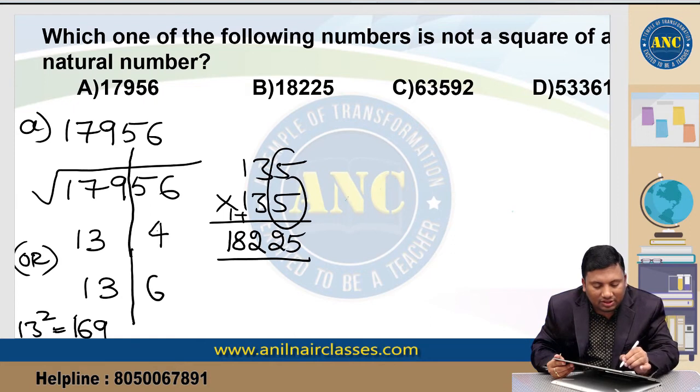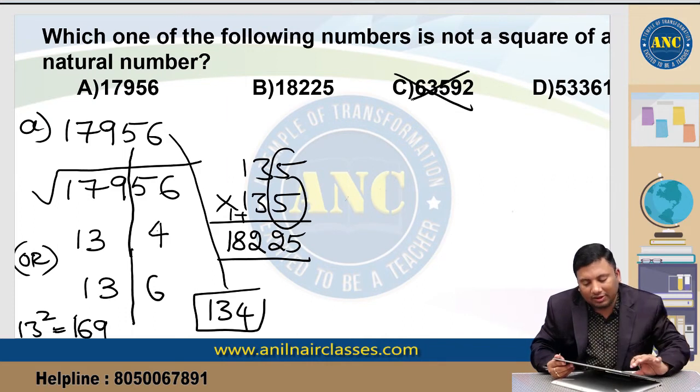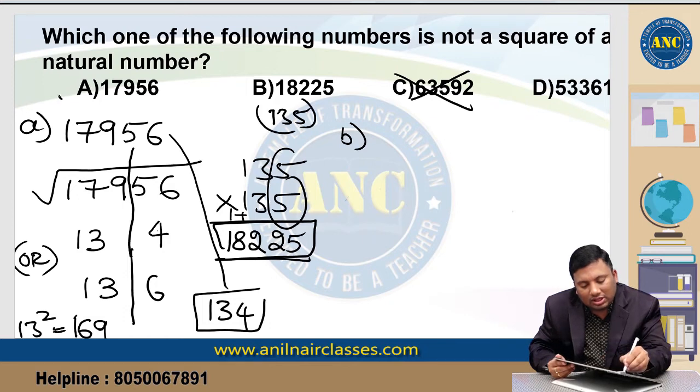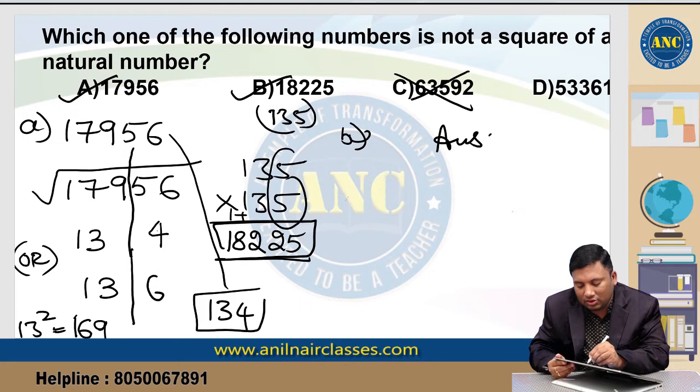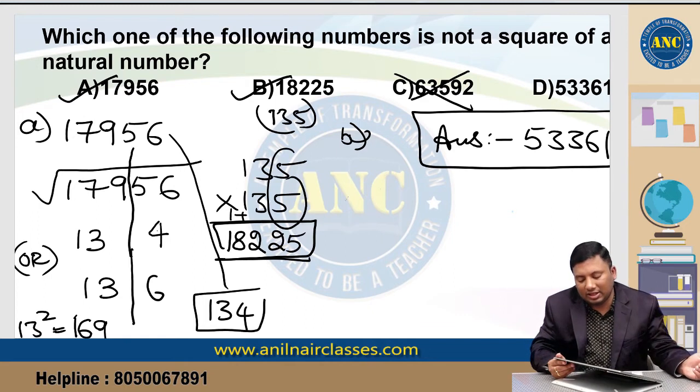So the answer for the first one is nothing but the square of 134. Now let me check the second option. Already we got 18225, and the second option value is 135. So this is a square, this is a square, this is not a square. So the answer for this question is 53361.